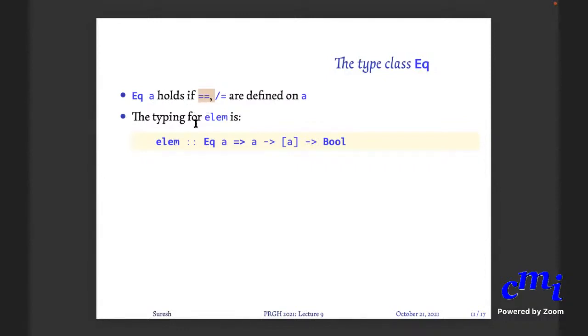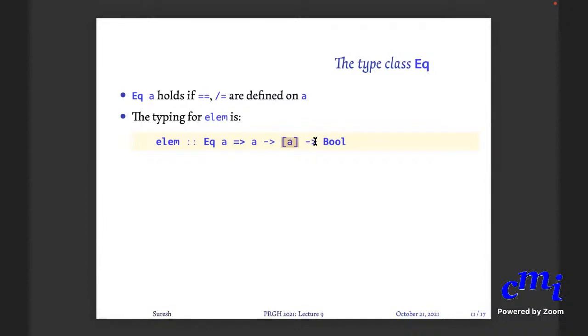And yeah, so the typing for lm: one typing for lm is Eq A implies A arrow list A arrow bool. But as you see in GHC, it insists on giving you an even more general type, where it even abstracts out this list forming and says Foldable t, Eq A implies A arrow t A arrow bool.